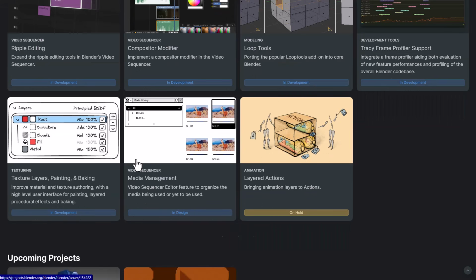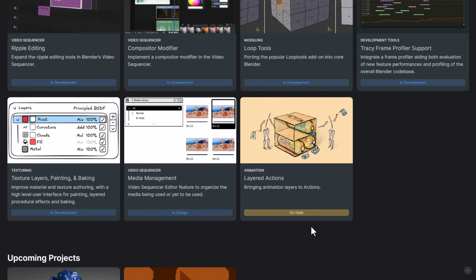And something that we possibly would not be able to get or test out anytime soon are layered actions. And layered actions seem to be bringing animation layers to Blender. Of course, we did see the first tease with animation slots, which was released sometime, I believe, with Blender 5. And this sort of looked good at that time.